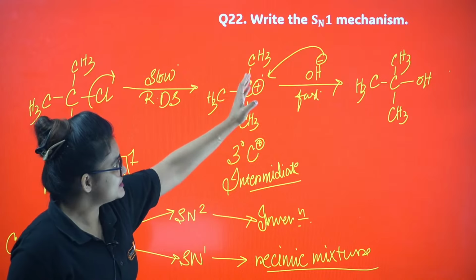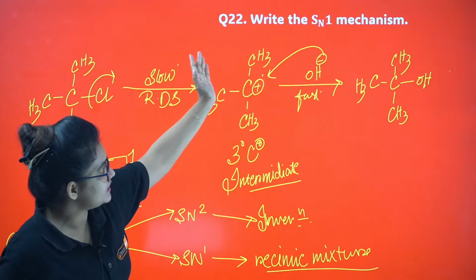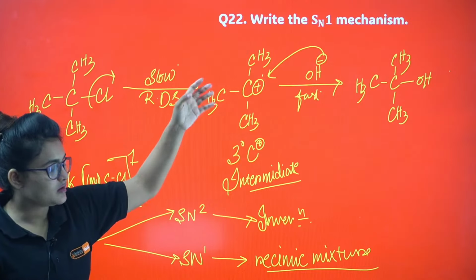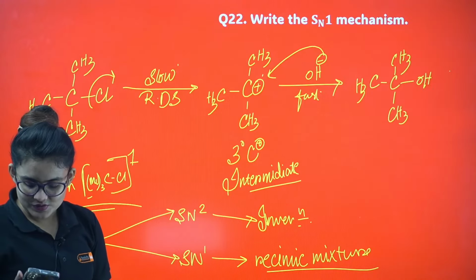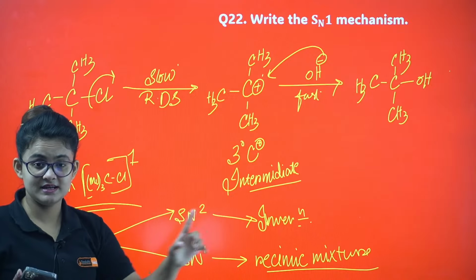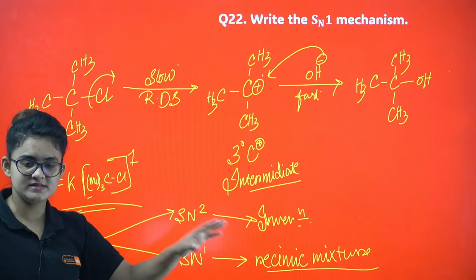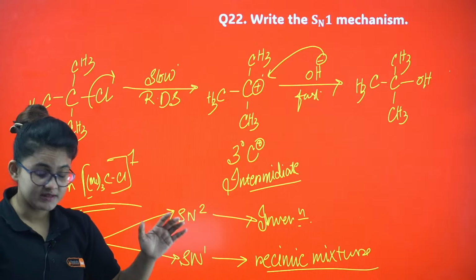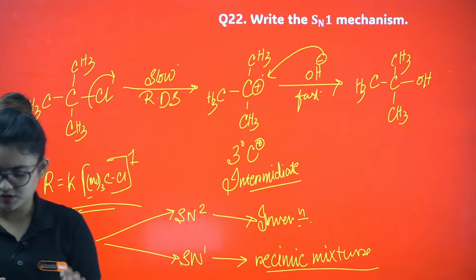That's why OH minus attacks a little bit from the back, so you will get somewhat more inversion product as well. Just a secret I'm sharing with you. For board purposes remember racemic mixture, but if you are proceeding with JEE Mains, Advanced, then please remember this small concept.